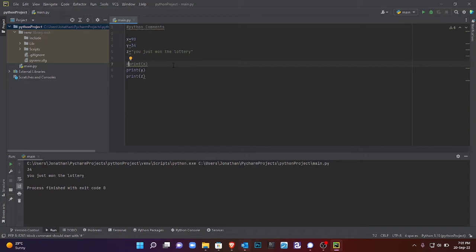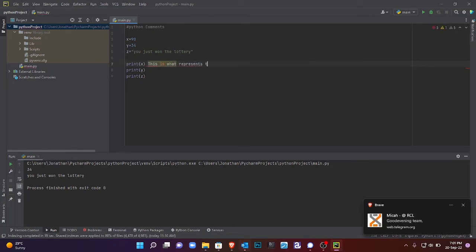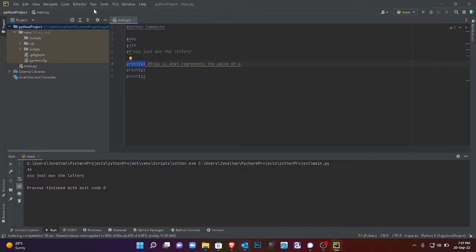Alright, so I can actually add it right here. Let's say I added another line here. I wanted to explain this is what represents the value of X. If I wanted to comment this out, I would simply put that. So Python would run this and ignore the other. If I run this, I should be able to see those results without that line. Okay. All right.